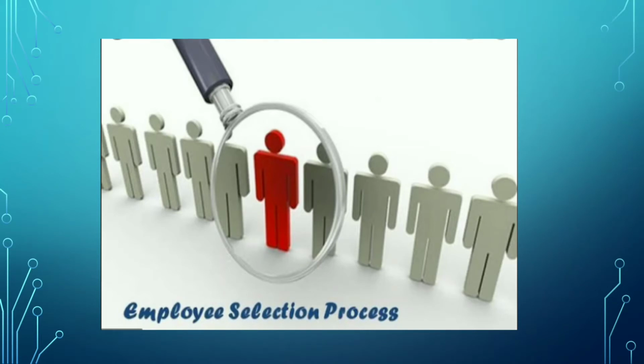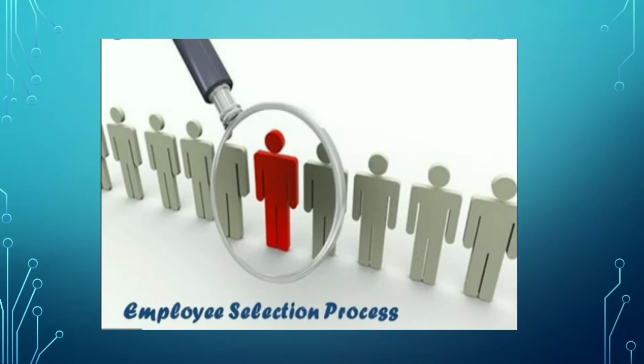All the potential candidates who apply for the given job have to be tested on their skills, their talents and certain qualifications, and the right candidate has to be selected for your job requirement. For this we have a certain procedure that has to be followed. One is you have to give a notification that you have a so and so job requirement.